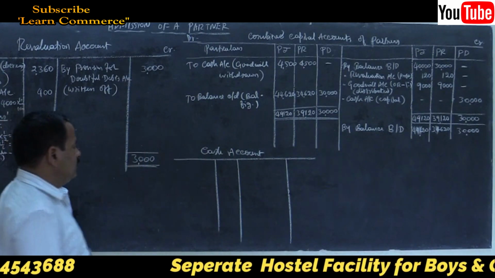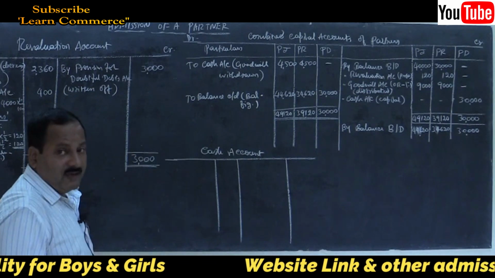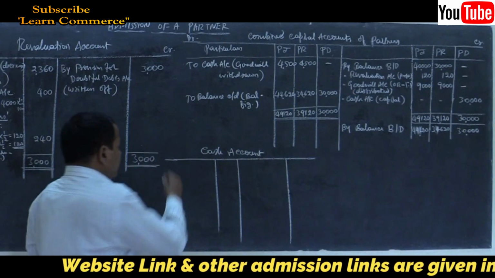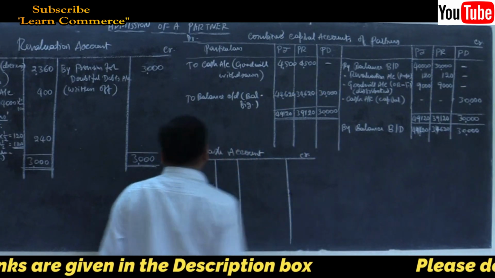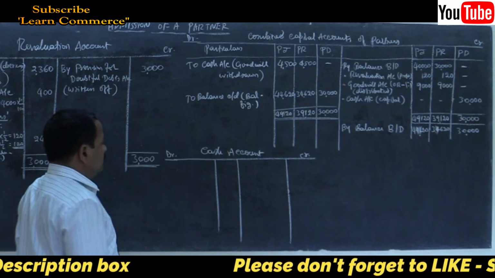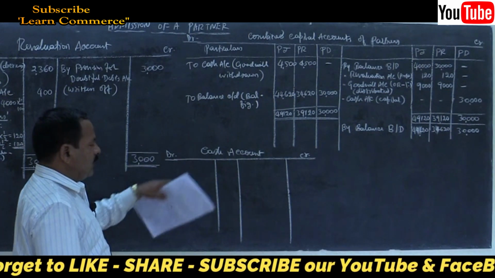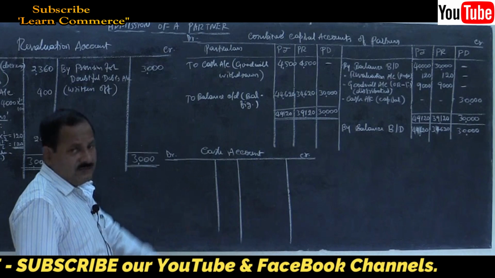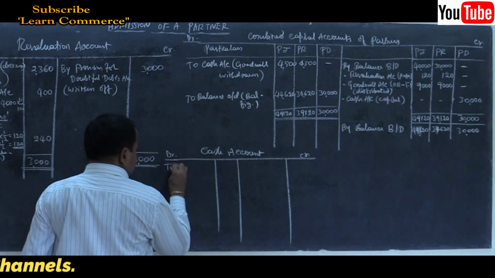Cash account always shows a debit balance. Write the column headings: debit, credit, particulars, amount in rupees. That's a ledger account.